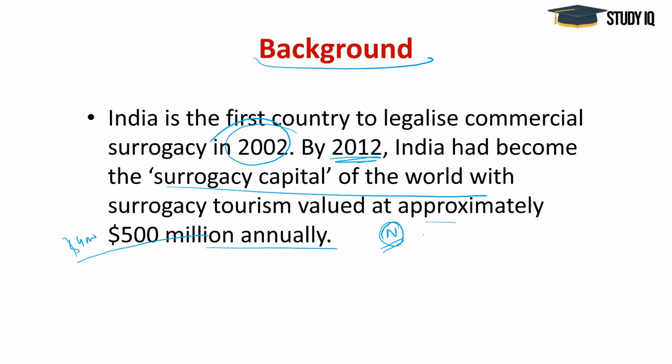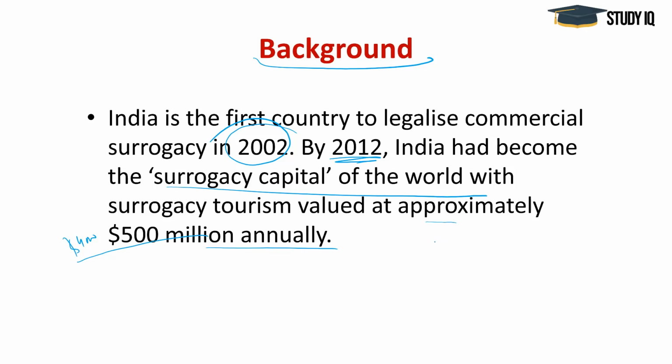For examples, I'll give you a few instances. There was a Japanese couple who began this process in India with a surrogate mother in Gujarat. But before the child was born, they split, they divorced, and there were no takers for the child.